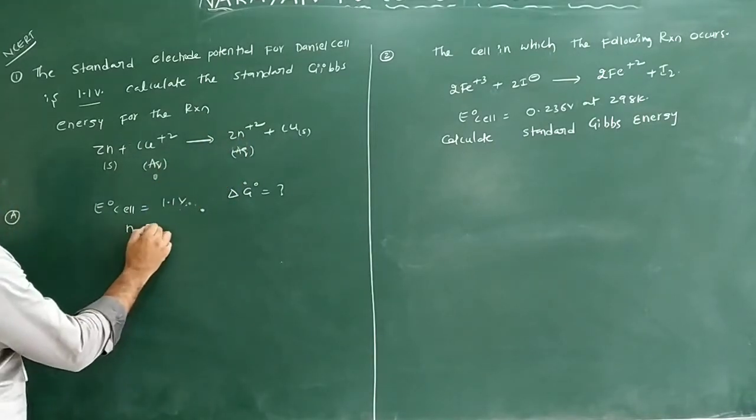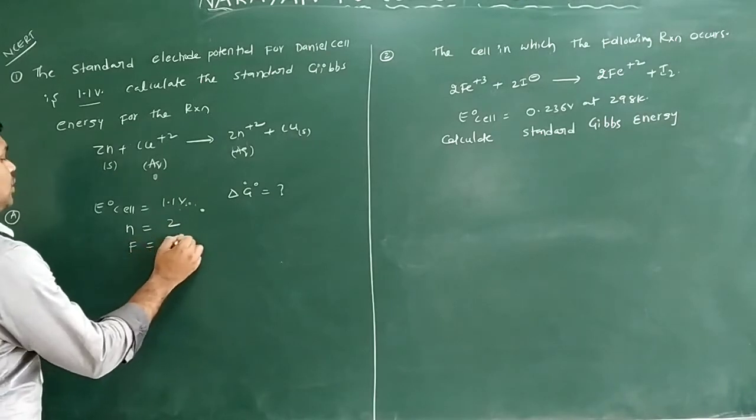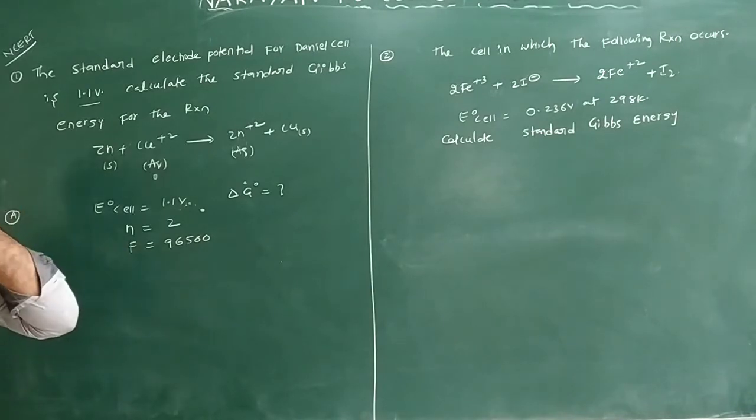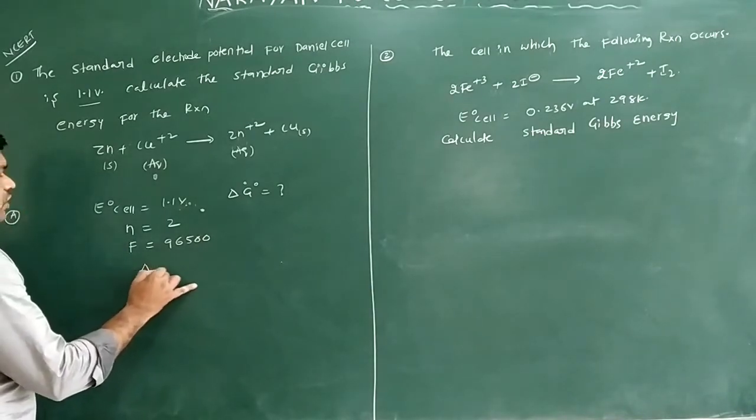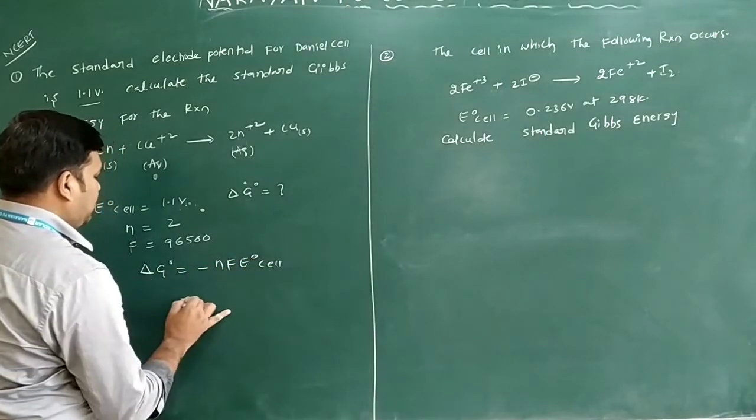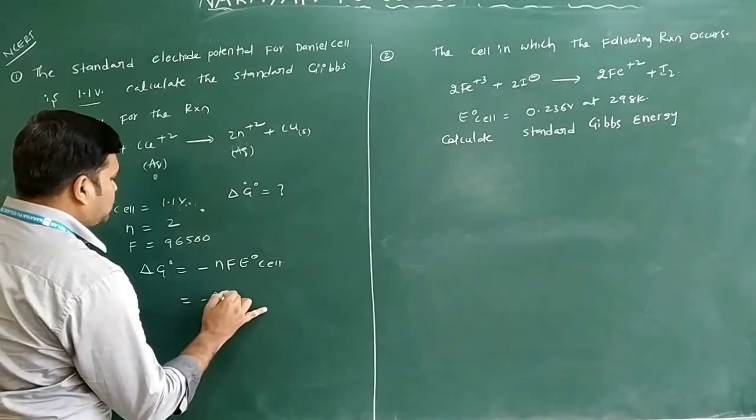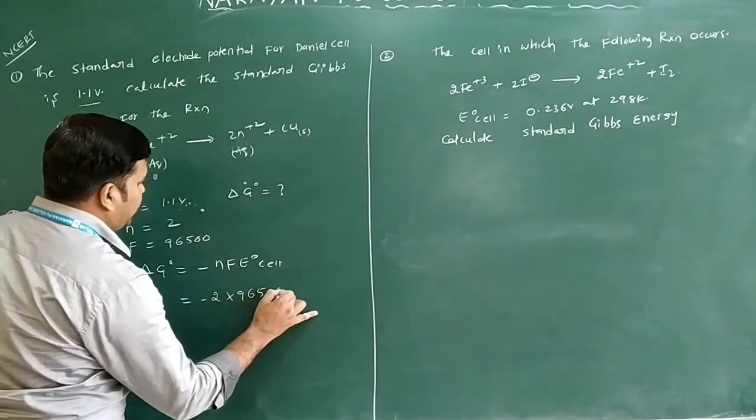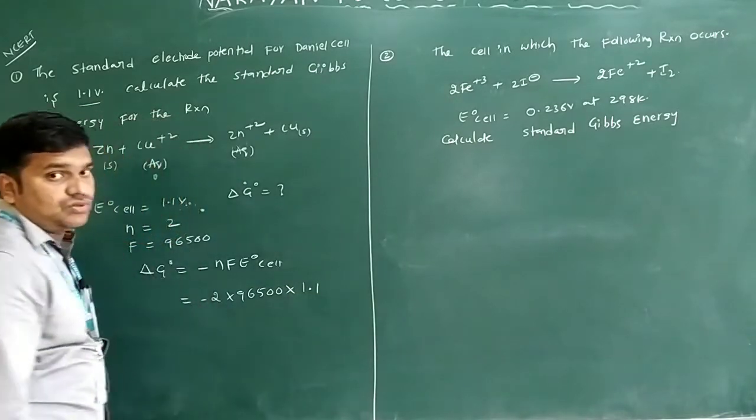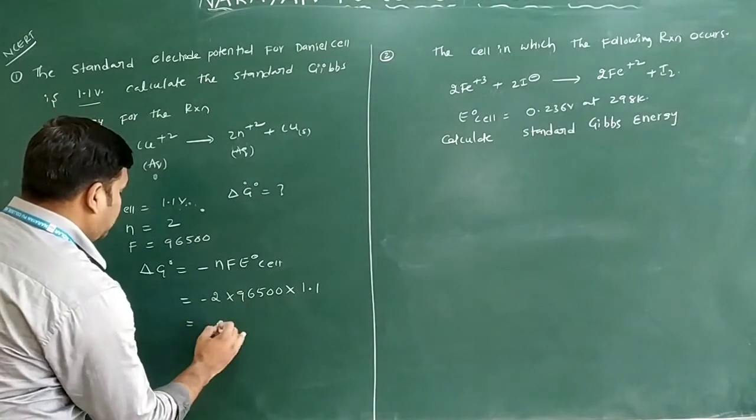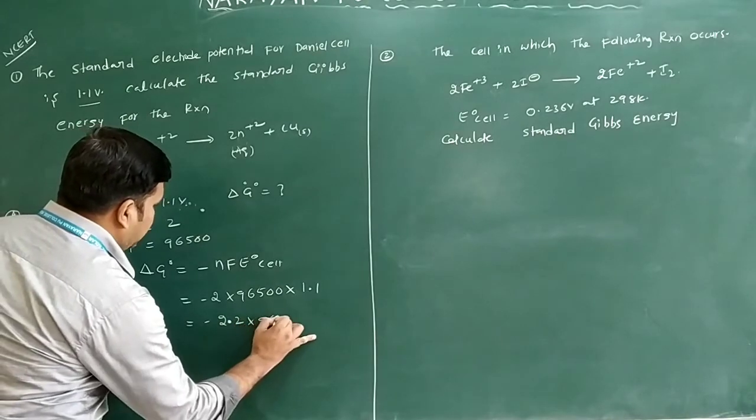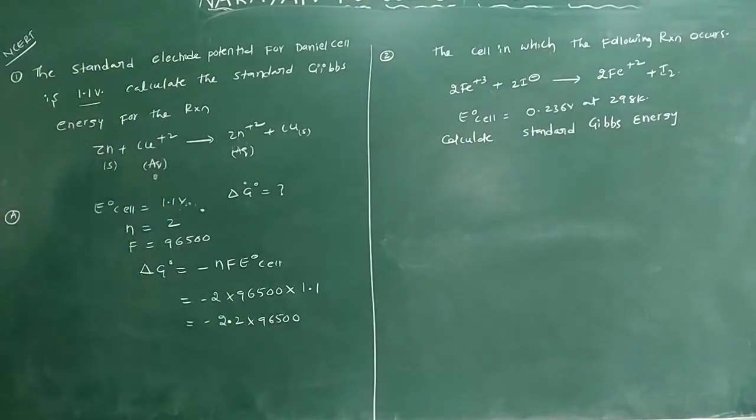So you will write n is equal to 2, and F, for rounding purposes, you can take 96500, or you can take 96487 also. So what is the formula we have? The formula is ΔG naught is equal to minus nF E naught cell only. This is minus n value 2, times 96500. What is the E naught cell value we have? 1.1 volts only. Clear? So this becomes 1.1 into 2, this is 2.2, into 96500 only.